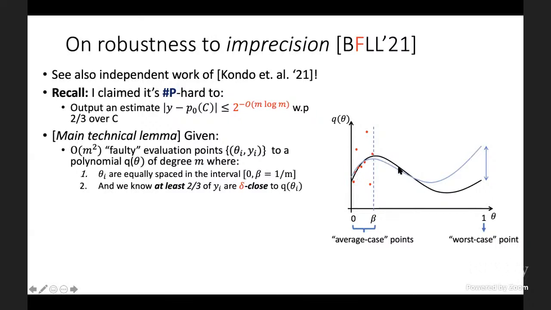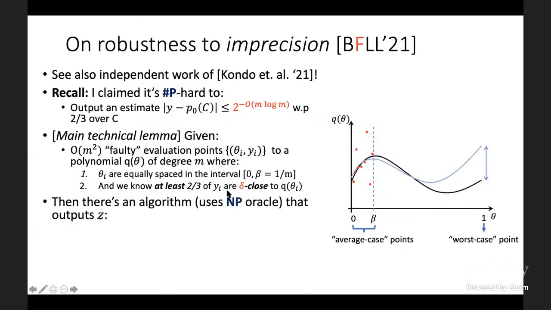There's this polynomial Q of theta, which is maybe this black curve here, right? But we're not given it explicitly as input. Instead, what we're given are these sort of faulty evaluation points, these red dots here. And what we're promised is that most of these evaluation points should hug the curve to within delta close to the evaluation of the polynomial, the black curve. But then 1/3 of the points, like these 3 points out here, are completely off, right? They're not even necessarily correlated with the polynomial.